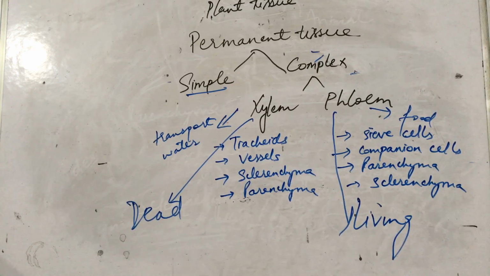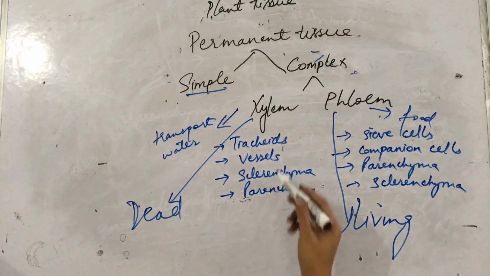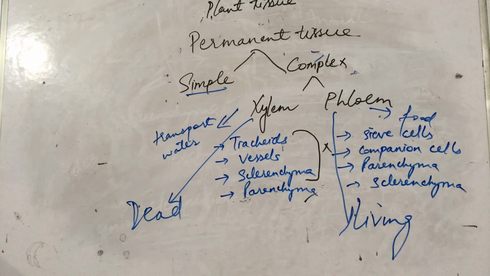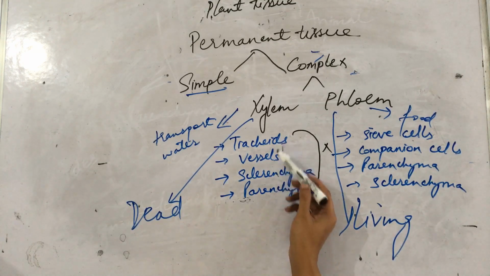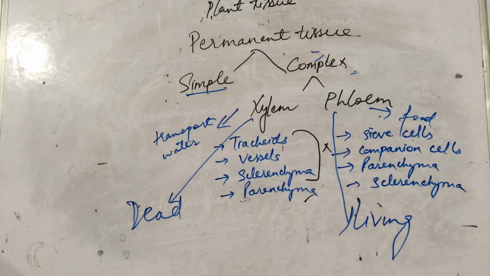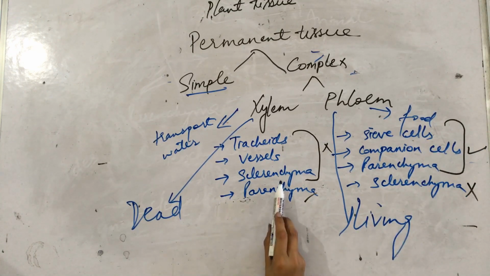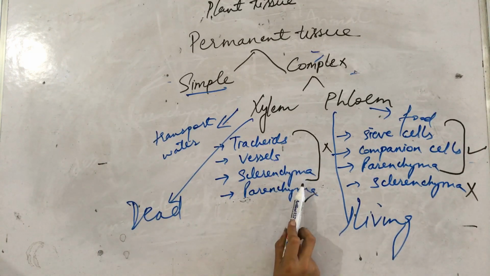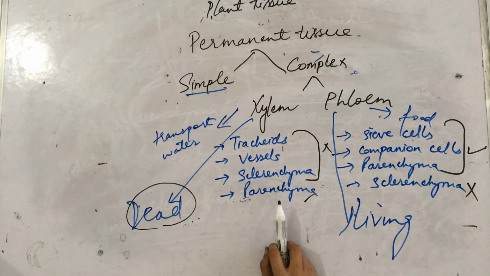Why is xylem known as dead tissue? Because it is made up of tracheids, vessels, sclerenchyma. They all are dead. Only one cell is living, that is parenchyma. More than one cell is dead, that means the whole tissue is dead. Phloem is known as living tissue because it has three parts which are living while one part is dead. Sclerenchyma is the dead tissue. Parenchyma is the living one. In xylem, three are dead, that is why the whole is known as dead tissue. And in phloem, the three are living, that is why it is known as living tissue. Remember their function, it transports water, it transports food.